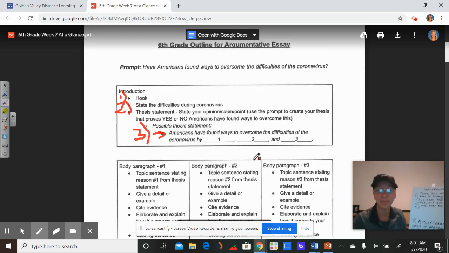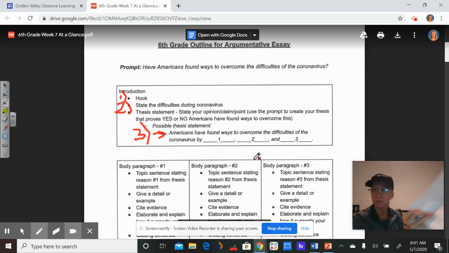Look at this, easy. So sentence 2 says, state the difficulties during the coronavirus. Now, are you going to state every single difficulty that's arisen? No, we just want one good sentence, okay? So we don't have to list every single problem people are facing. But we kind of want to focus on what our articles said.